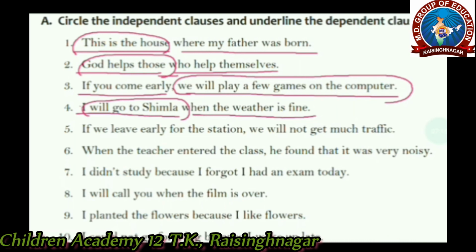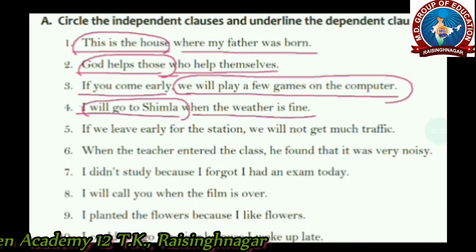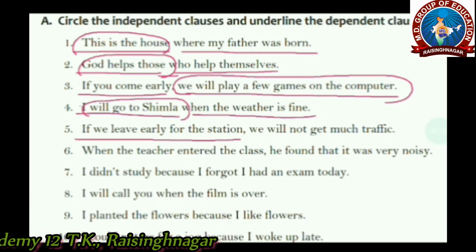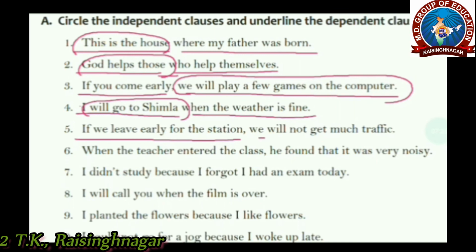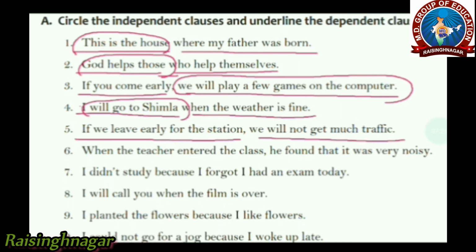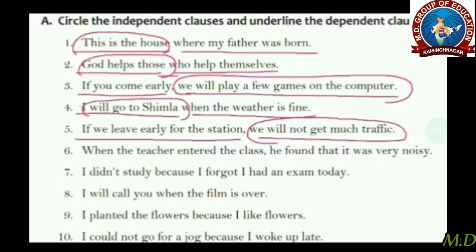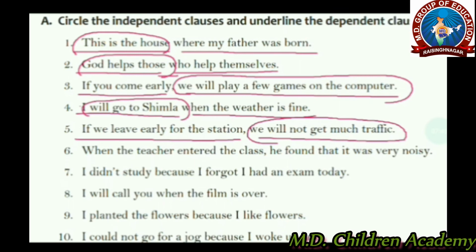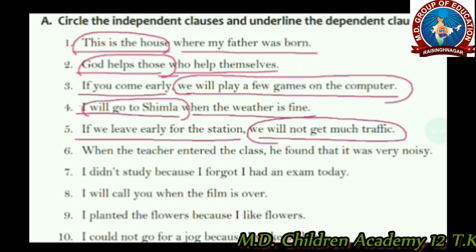Fifth one is, if we leave early for the station. The first clause, we will not get much traffic. This is the second clause. And independent one is, we will not get much traffic. Let's circle it. And the dependent clause is, if we leave early for the station, as it is not complete in its sense.